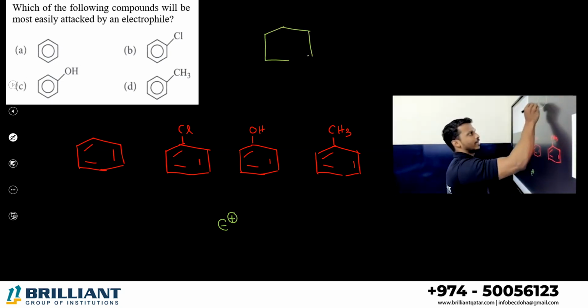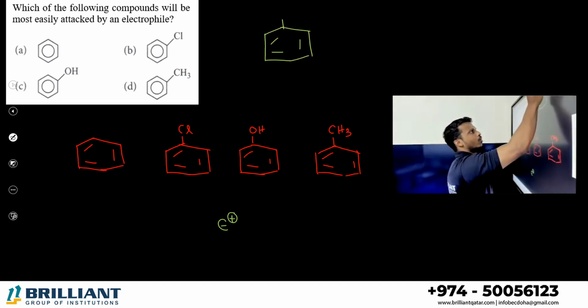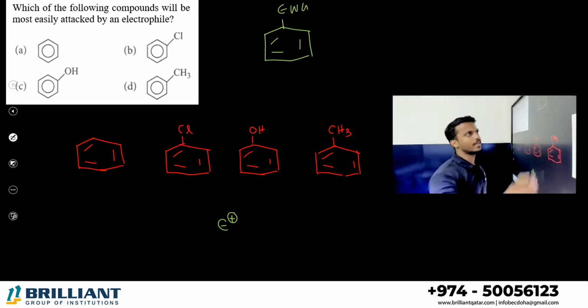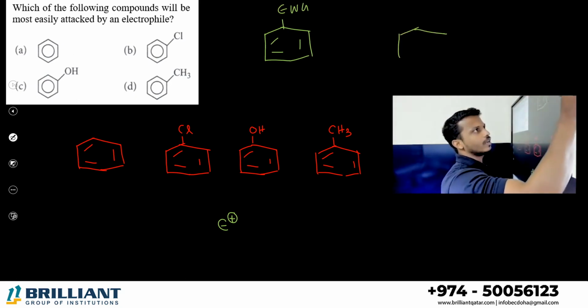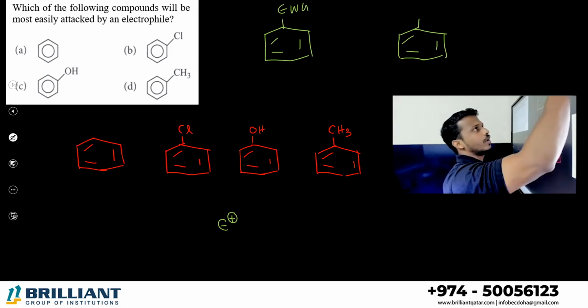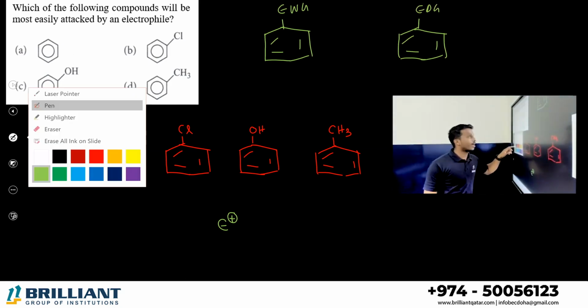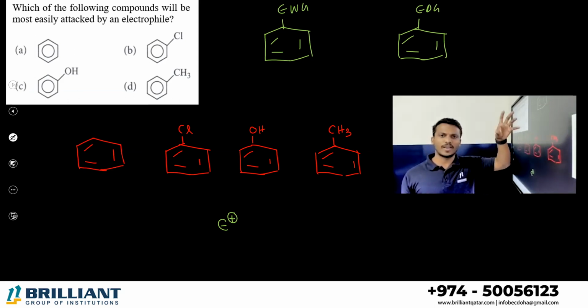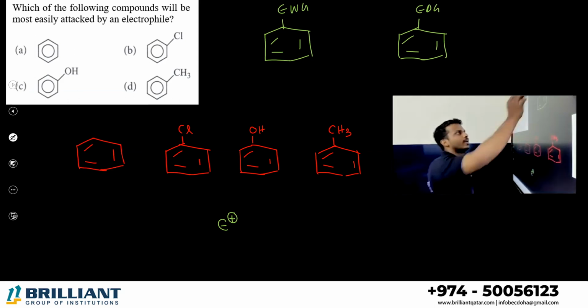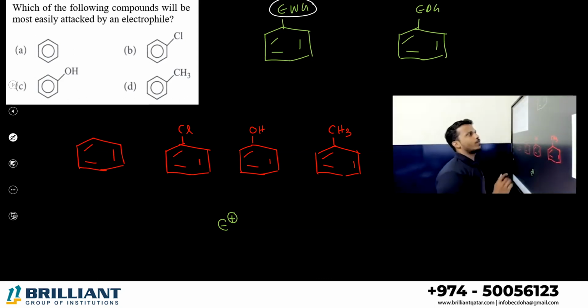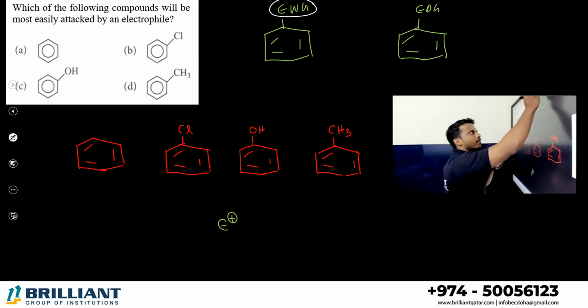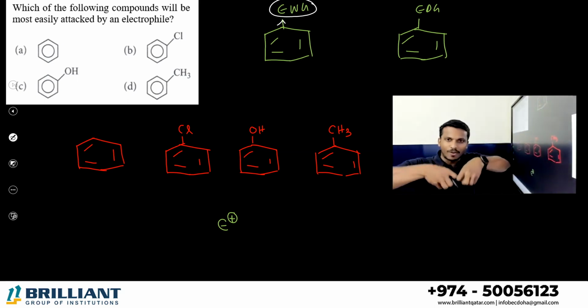Keep in mind, all of you. In a benzene ring, an electron withdrawing group can be present, or an electron donating group can be present. A list of electron withdrawing and donating groups I have already given to you. If an electron withdrawing group is present on the benzene ring, it will try to pull the electrons from the benzene ring.